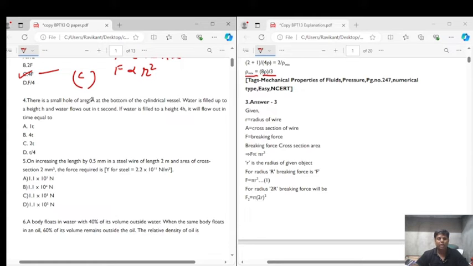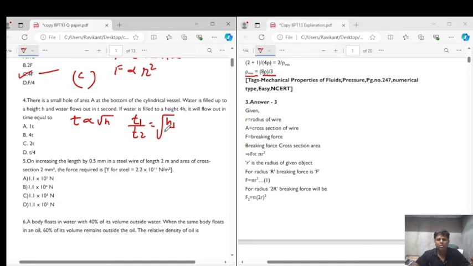Water is filled up to a height h, and water flows out of it in t seconds. Now, if water is filled to a height 4h, it will flow out of it in time equal to. So see, the time of emptying the container is directly proportional to under root of height up to which the liquid is being filled. So from here we can say that T1 upon T2 is equals to under root of